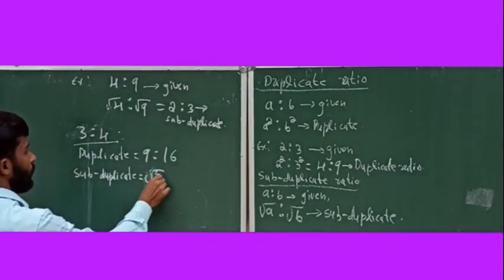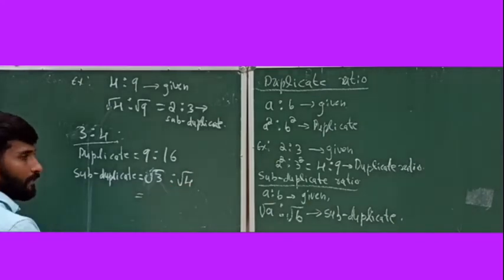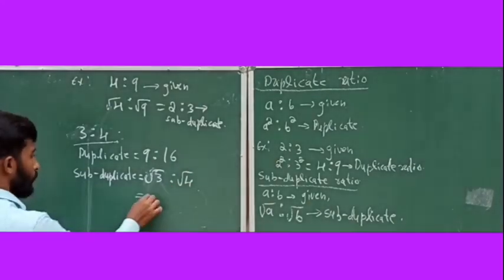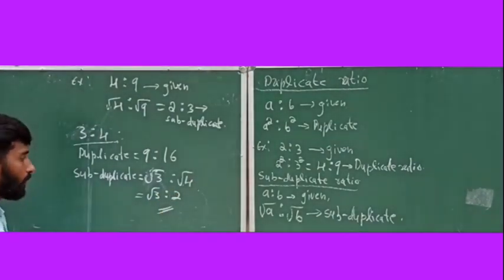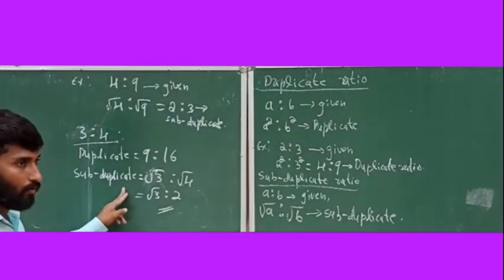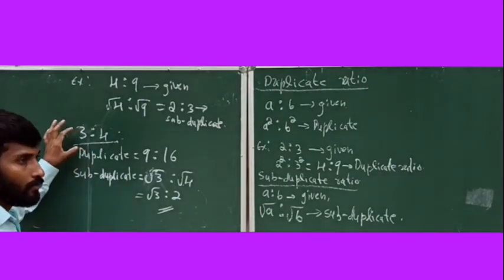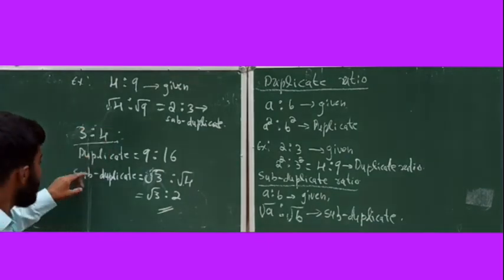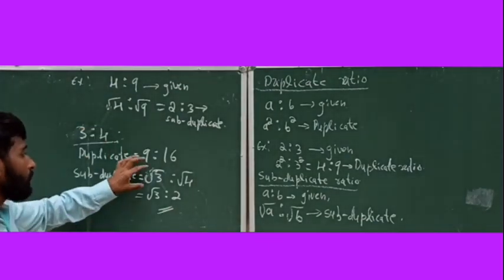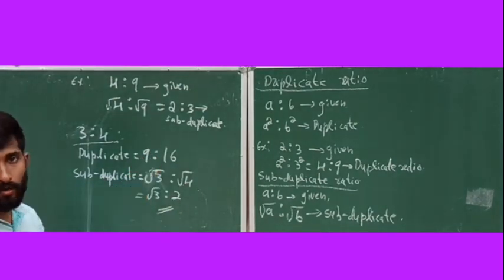It's equal to square root of 3 ratio square root of 4. This much is enough, but you can write it as square root of 3 ratio root 4, which is equal to 2. It's a subduplicate ratio. Duplicate means a square ratio b square, square of antecedent ratio square of consequent. Subduplicate ratio means square root of the antecedent ratio square root of the consequent.